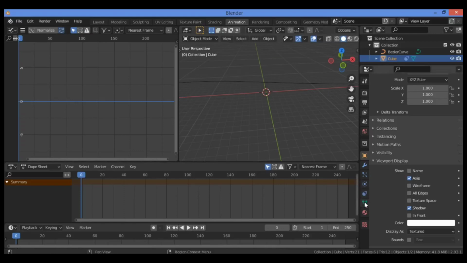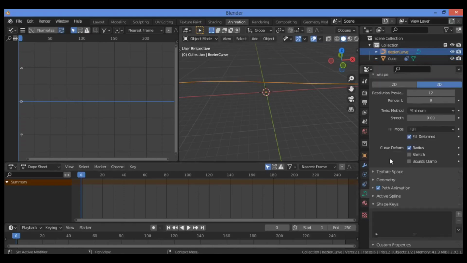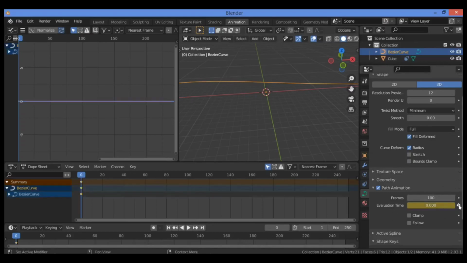So, and you move to data, to a curve, as shown here, curve data properties is going to be showing this panel. Also, you should check the path animation, as shown here, click on it to expand. And we have frames and evaluation time. You can also click on the evaluation time to show this frames where to start.